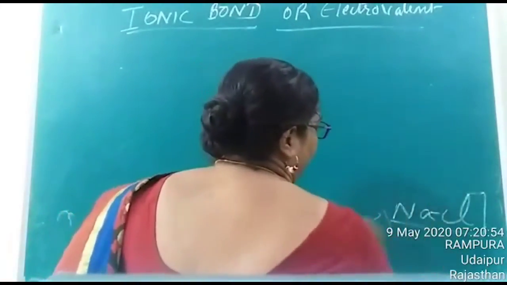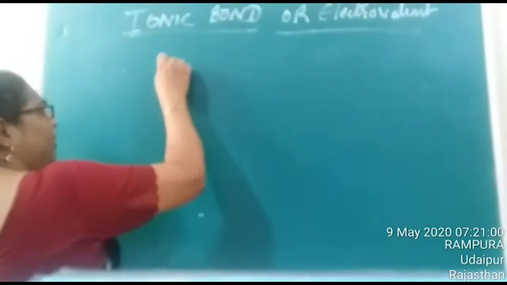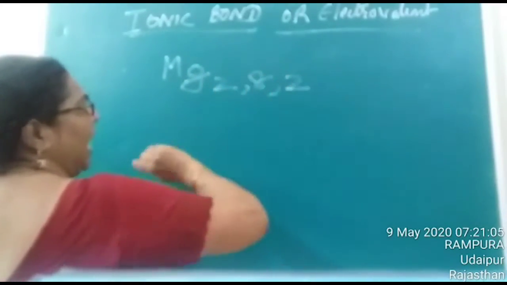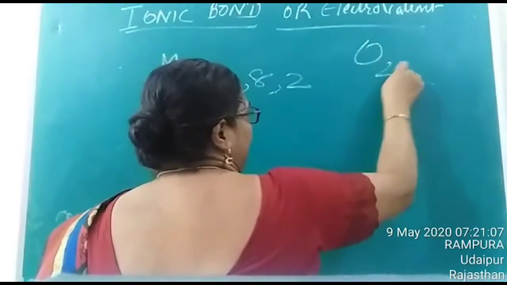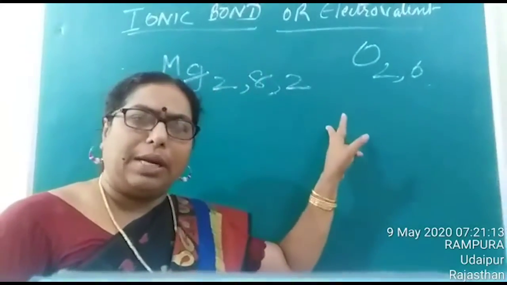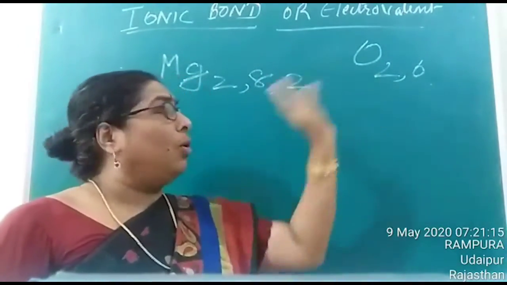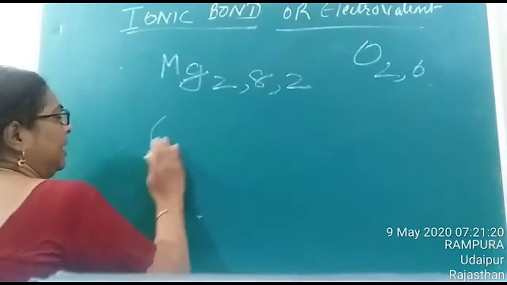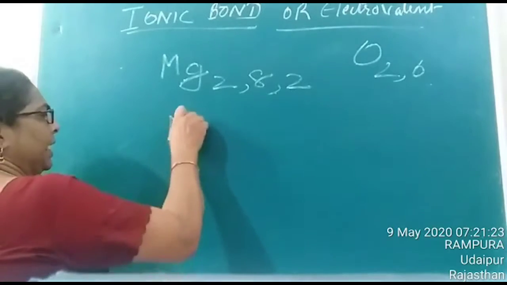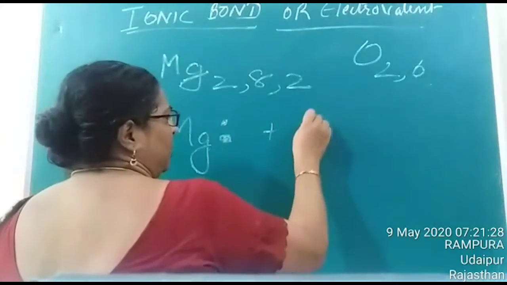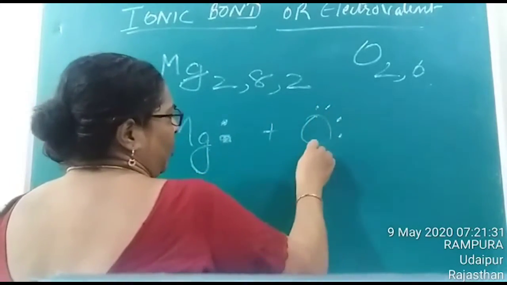Consider the formation of magnesium oxide. We know that the electronic configuration of magnesium is 2, 8, 2 and that of oxygen is 2, 6. So to attain stability, magnesium wants to lose 2 electrons, and at the same time oxygen needs 2 more electrons. Therefore, according to the Lewis structure, magnesium has 2 valence electrons, and oxygen possesses 6 valence electrons.